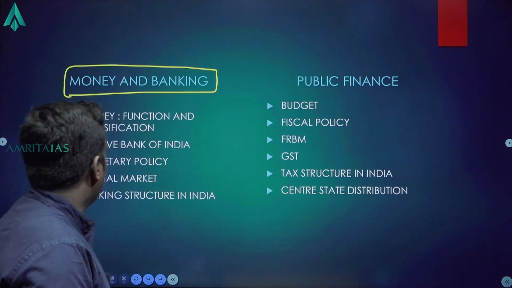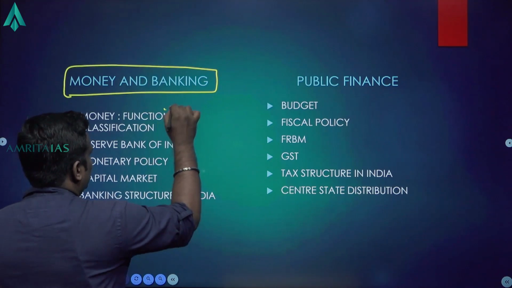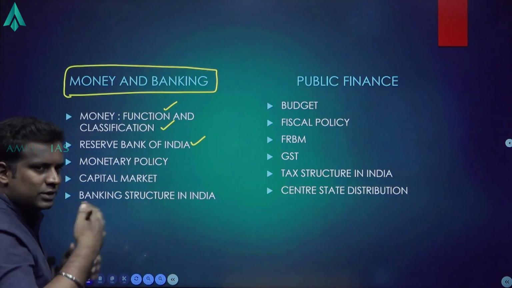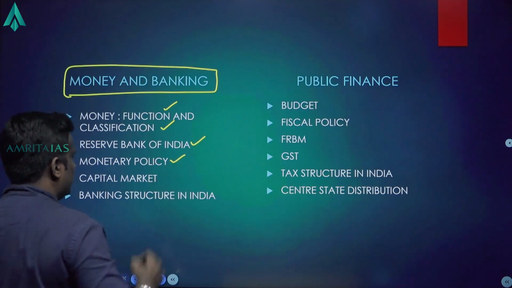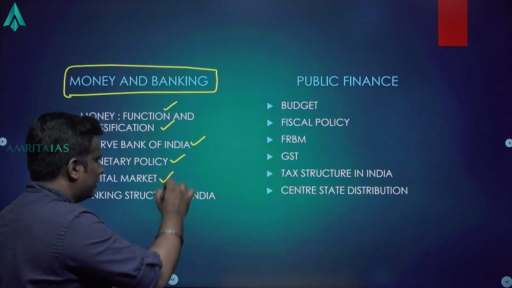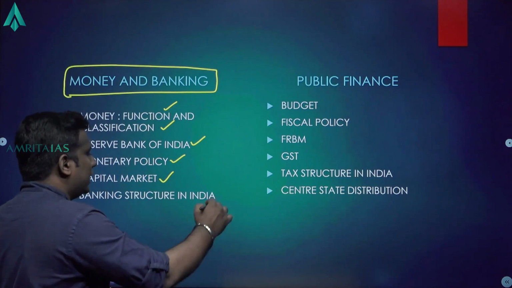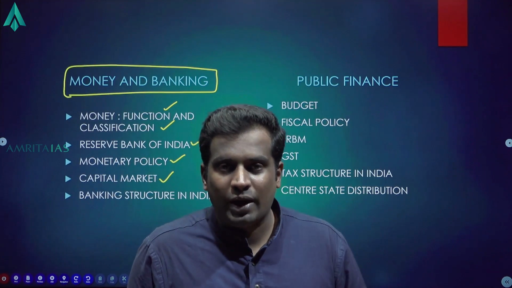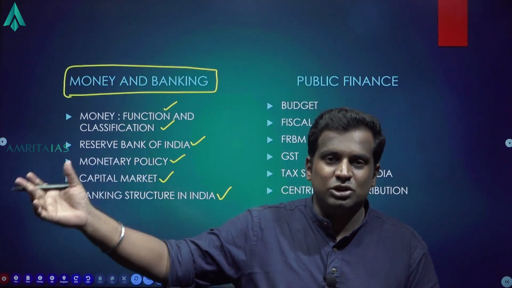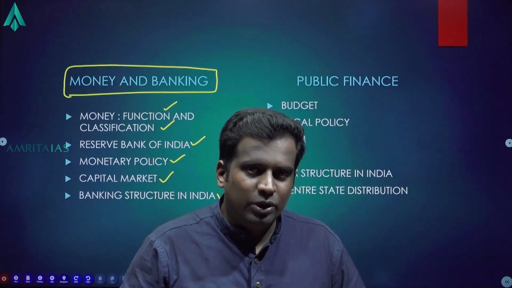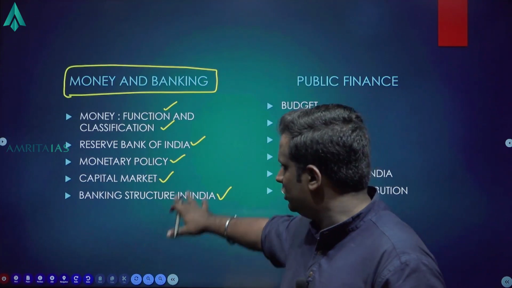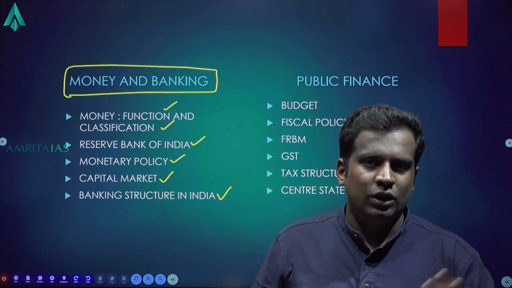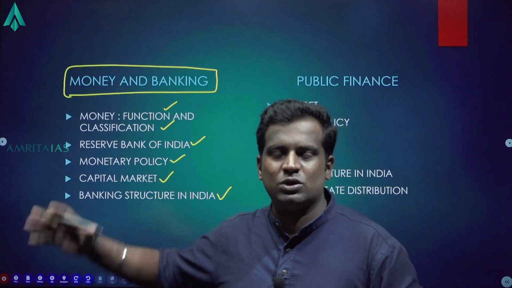Let's look at money and banking. What is money? The function and classification. Then Reserve Bank of India, its duties, its powers, etc. Monetary policy, very important. Capital market, so SEBI also comes under it. Then banking structure in India: domestic systemically important banks, different types of banks, scheduled commercial banks, urban cooperative banks, RRB, regional rural banks. All this you should be learning in money and banking. Please learn about it well. Please make a note of it. I want you to search for these topics in your standard textbooks and learn about it well.